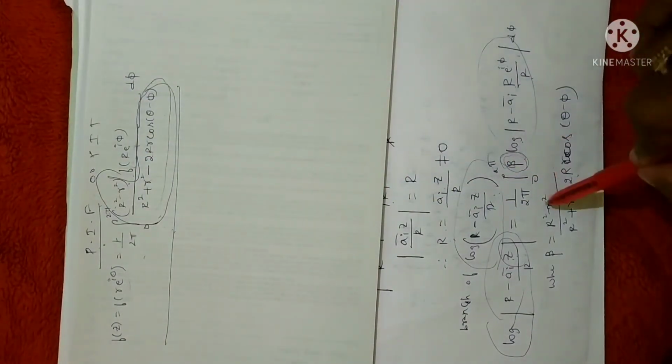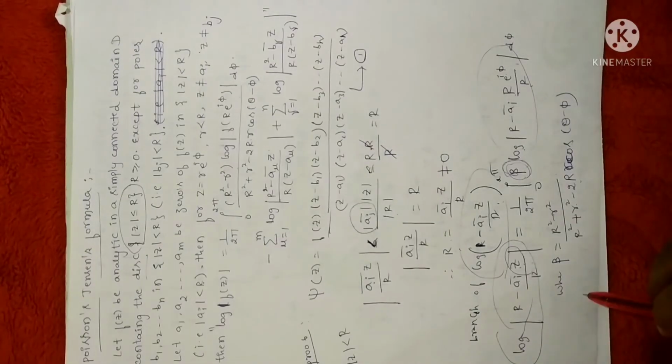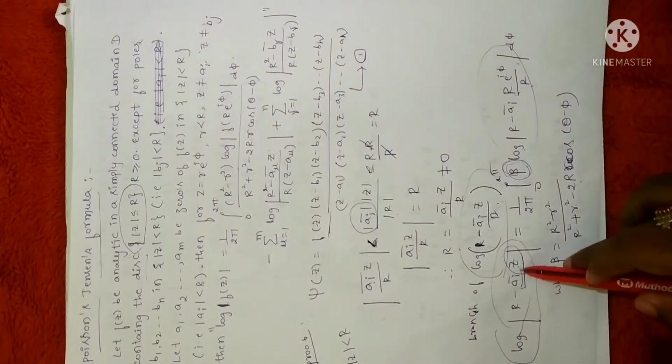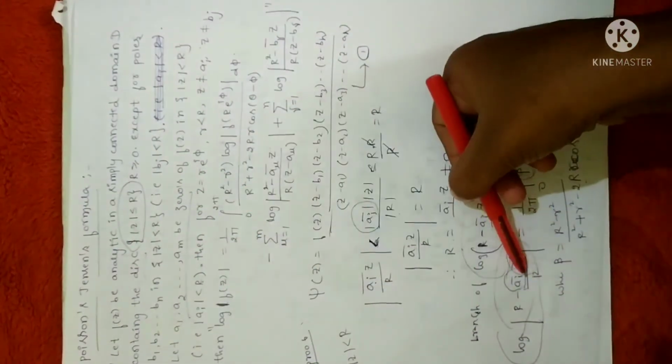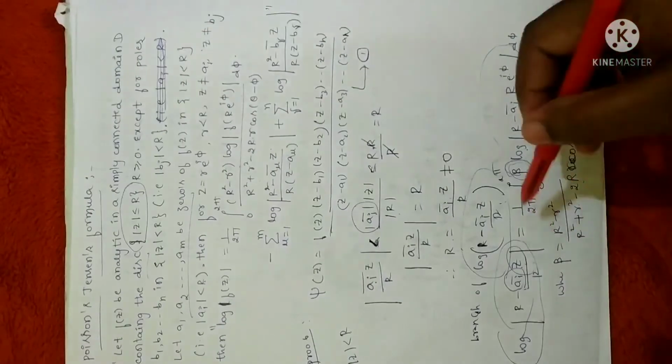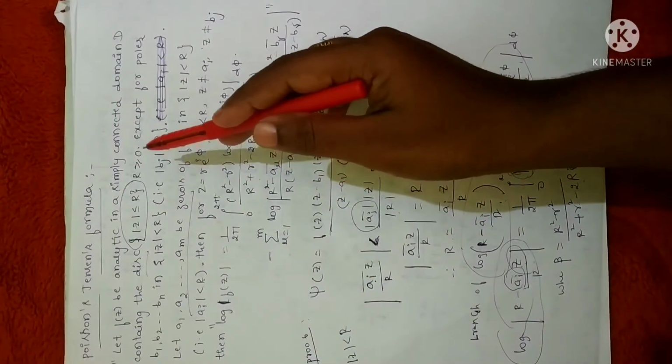This is beta. Beta is another than this value. This is from Poisson integral formula. So what I have done is I have applied Poisson integral formula for ai. Here ai's are none other than zeros. Similarly, I am going to repeat the same procedure for bj's. Bj's are none other than the poles.